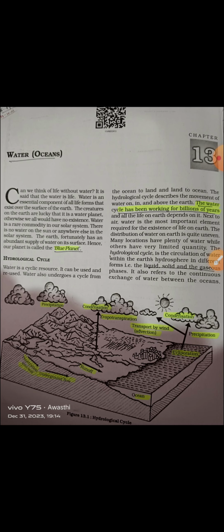After that, the ice caps have a large amount of water, then groundwater, and then the rivers, the lakes, and different kinds of areas. Okay.